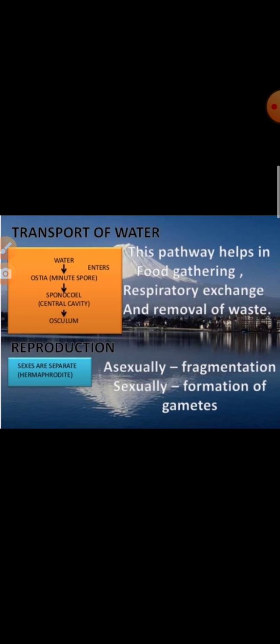Water enters the body through a number of minute inhalent apertures called ostia on the surface of the body, and the water moves out of the body through the large terminal exhalent pore which is known as the osculum. Asexual reproduction occurs by the process of fragmentation or formation of gametes, and sexual reproduction takes place by the formation of gametes. Animals are hermaphrodite, but cross fertilization occurs.